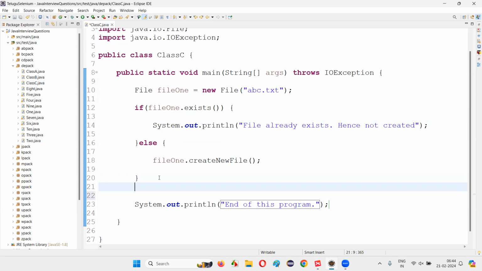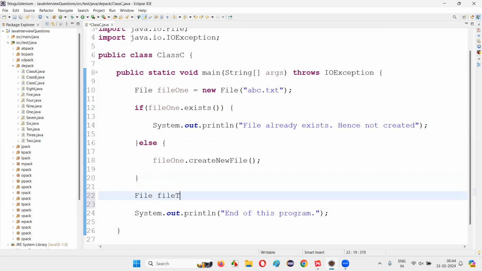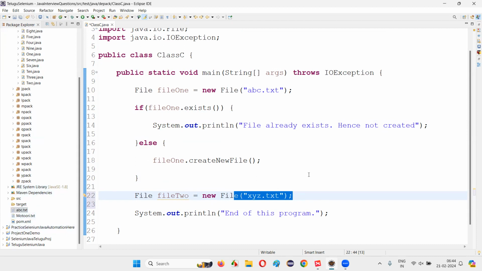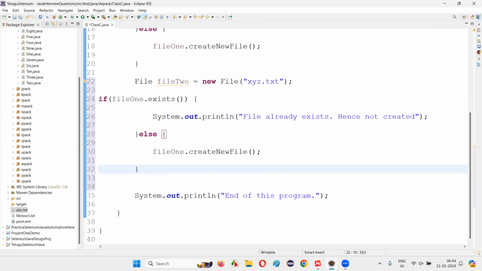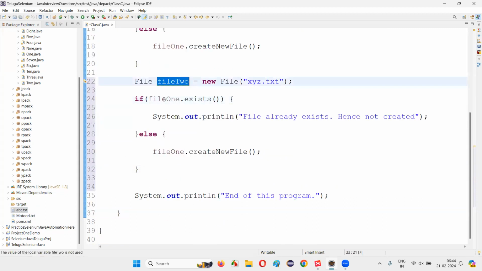What if I do one more thing: file2 is equal to new File, and I'll give the xyz.txt file this time. Is the xyz.txt file there in this project? Just see here. No guys, it's not available. So I will use the same logic. I'll just copy paste the logic here. If file2.exists. File2.exists will return false because the xyz.txt file is not there at the specified path under the project.